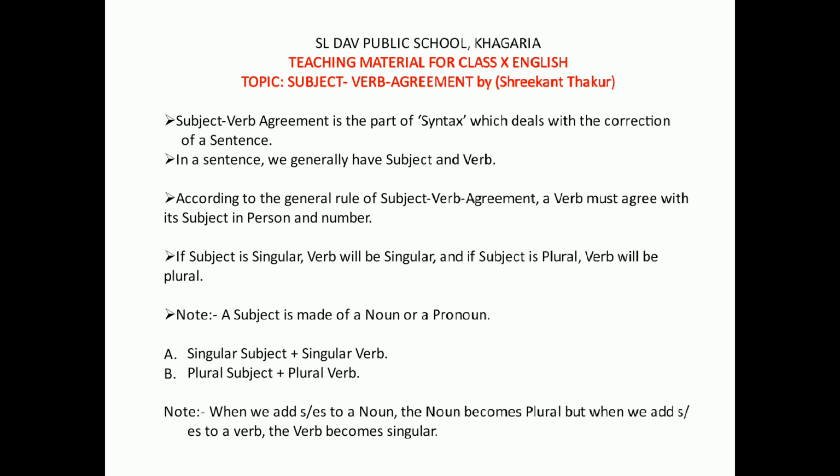Means, when we put a verb with a subject, we have to see the person and number of the subject. We always follow this rule to make the verb agree with the subject in person and number.